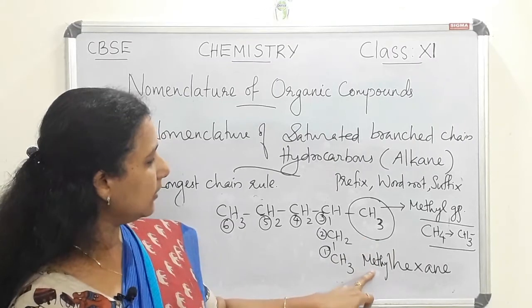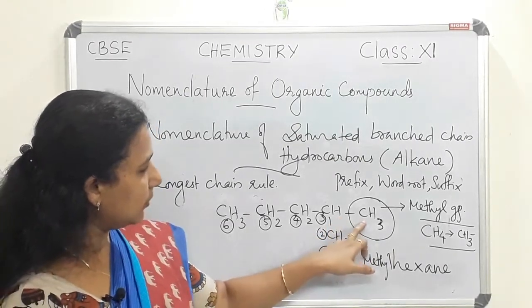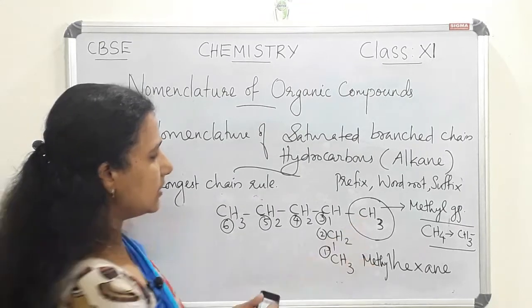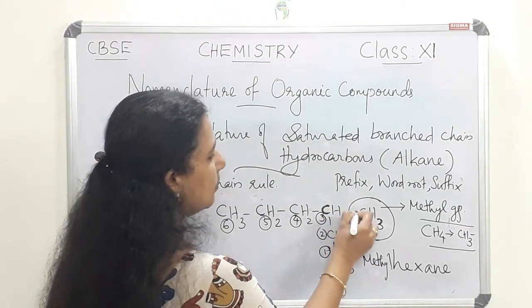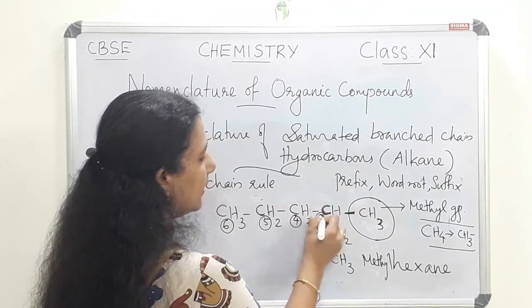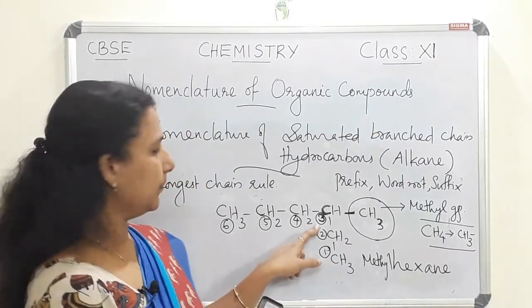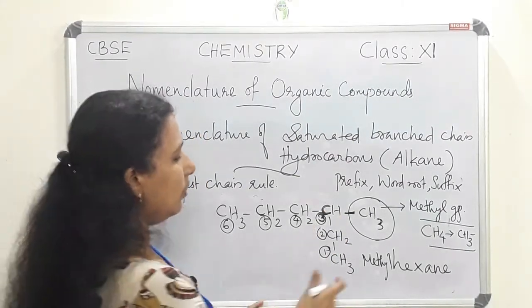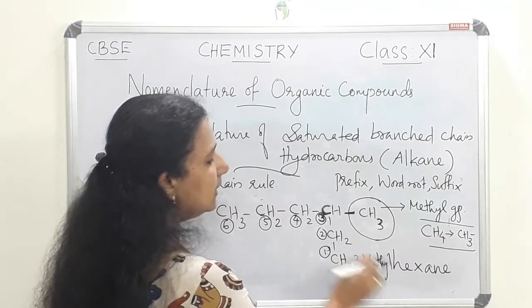Here the methyl group is in the 3rd position. This methyl group is directly connected to this carbon atom, and that carbon atom is the 3rd carbon atom of the principal chain. So we have to add that 3 with the prefix.